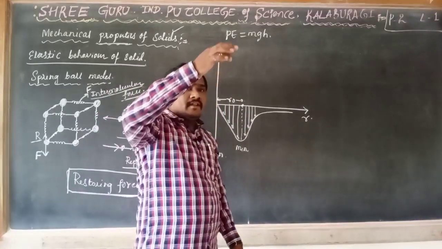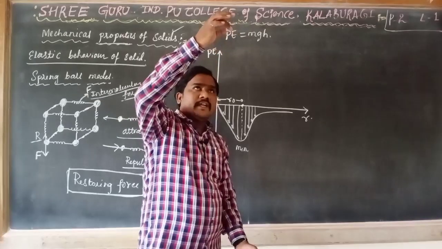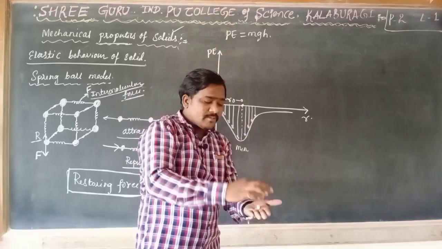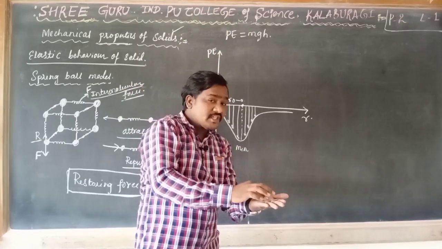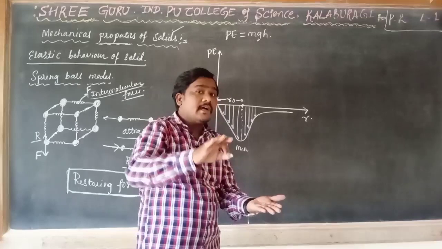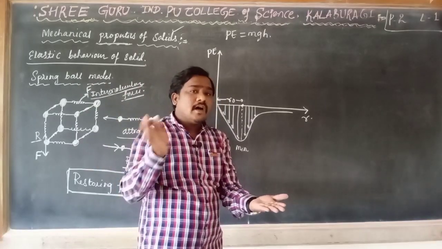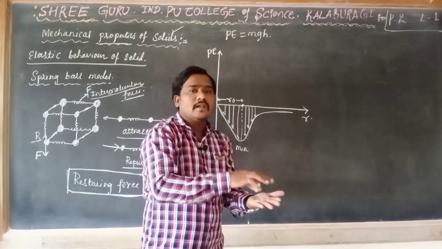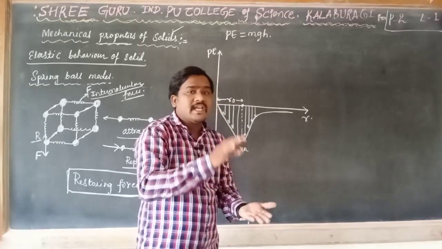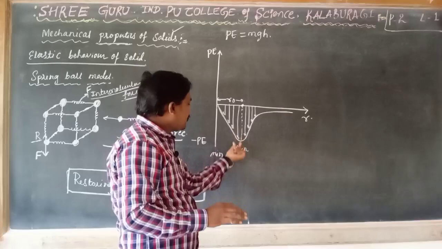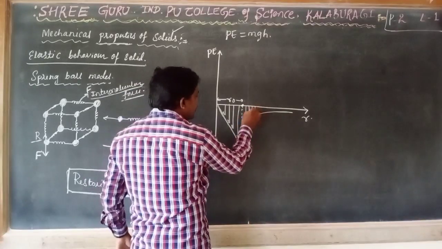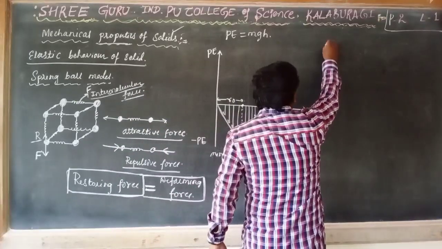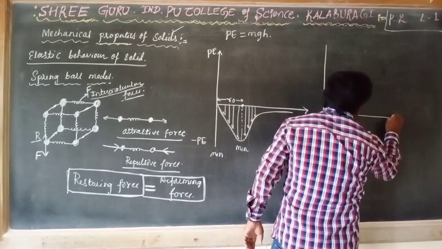Listen here. At a certain height we are going to throw a certain object. Initially its potential energy is maximum. If the body comes to the surface of the earth, its potential energy is minimum. Any particle, any matter, will always come to minimum potential energy only. To come back to its minimum potential energy, as the separation increases, the potential energy goes on increasing. This we can also explain with the help of force.